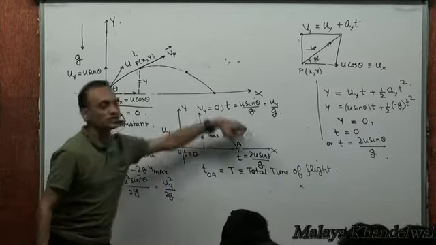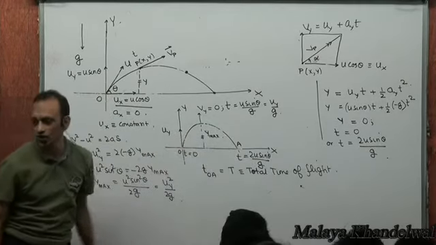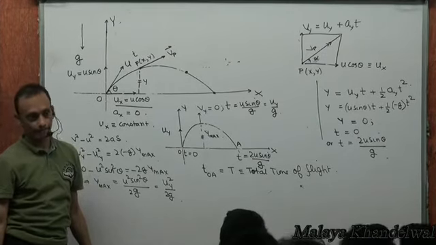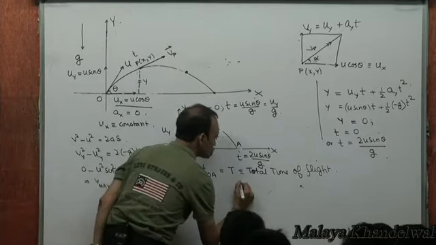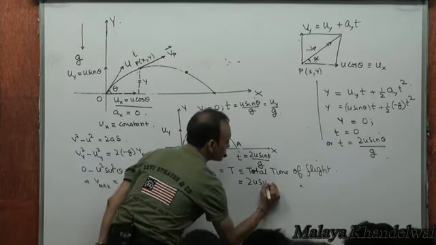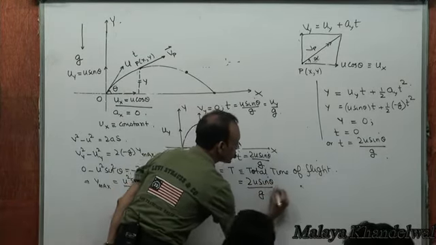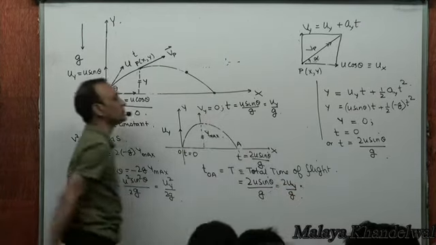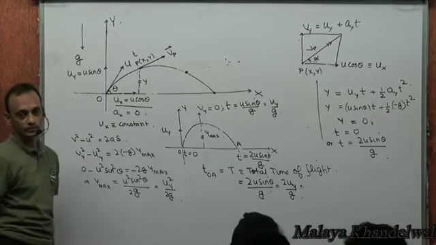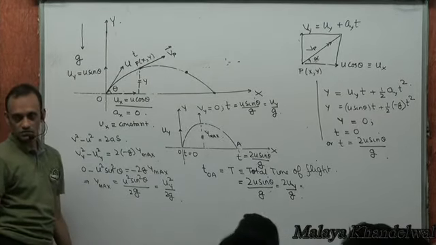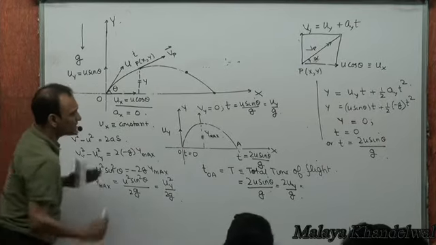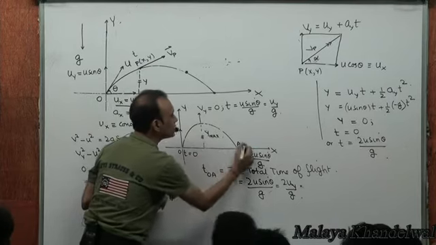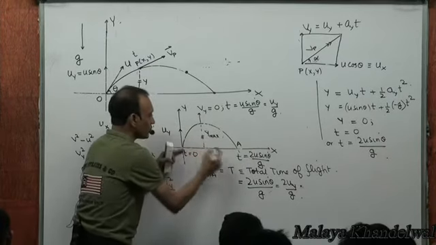Time taken to come back to the same horizontal level is the total time of flight, which is 2u sine theta by g, which is twice the initial vertical velocity uy by g. Isn't it? And in this time, the particle would have undergone a displacement OA in the horizontal sense.